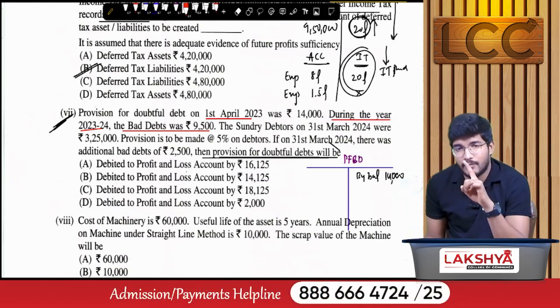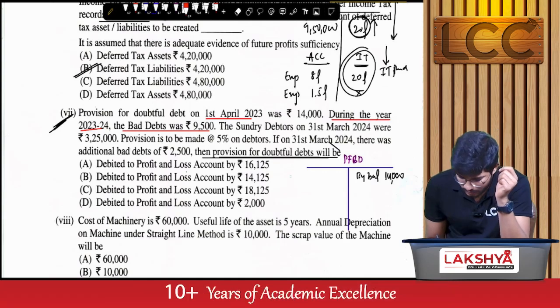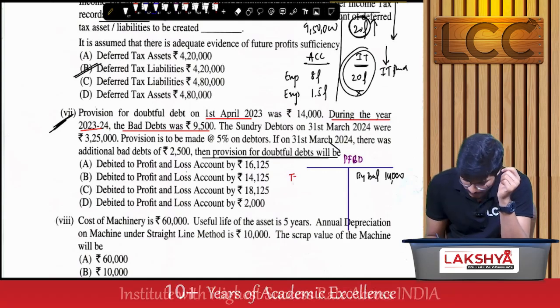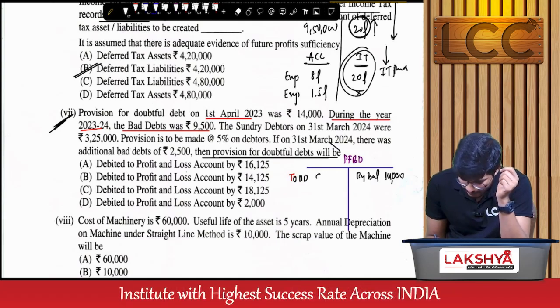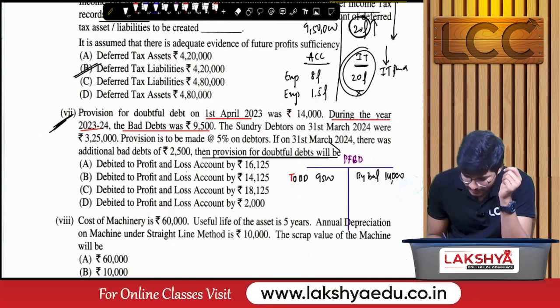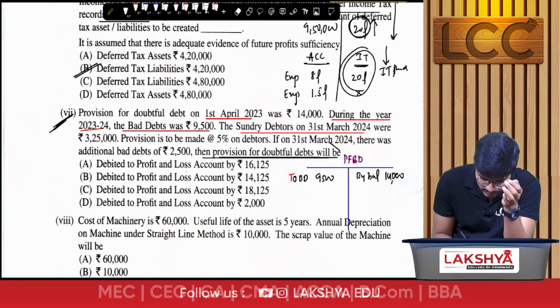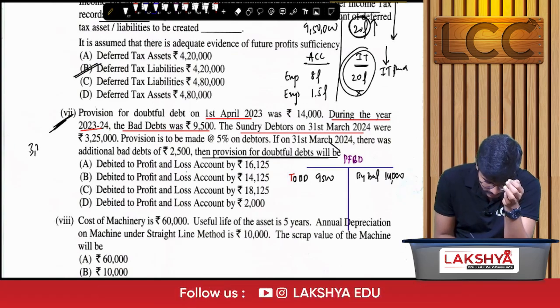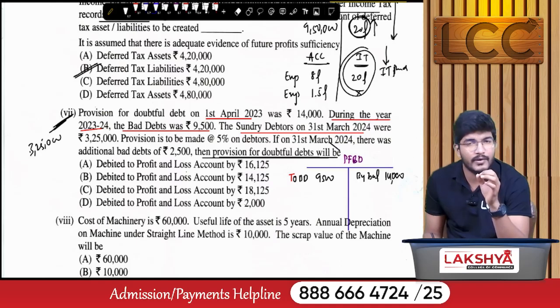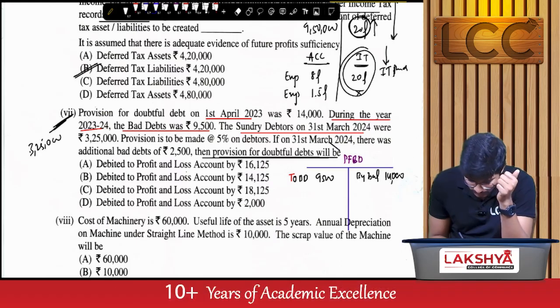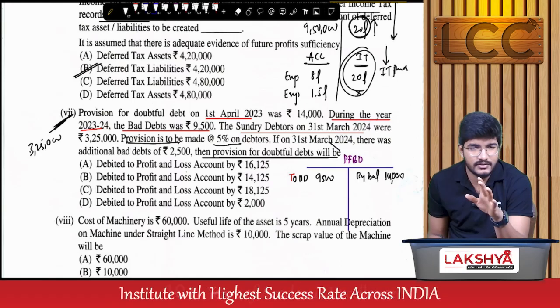Further, the journal entry will be provision for bad debt account debit to bad debt, rupees 9,500. And the sundry debtors given as on 31st March 24, year ending, was 3,25,000, right? Now provision is to be made at 5% on debtors.